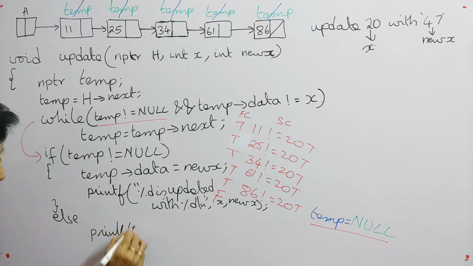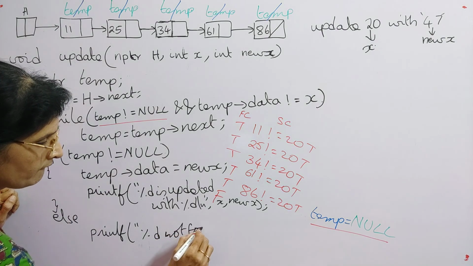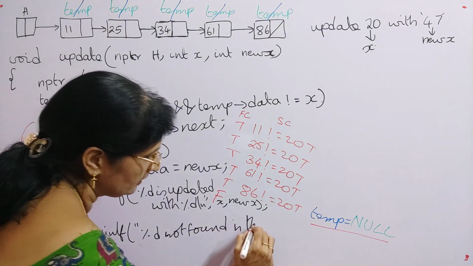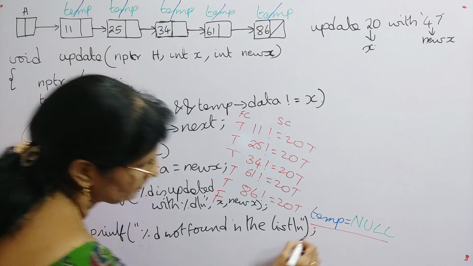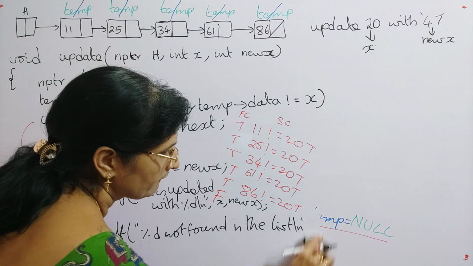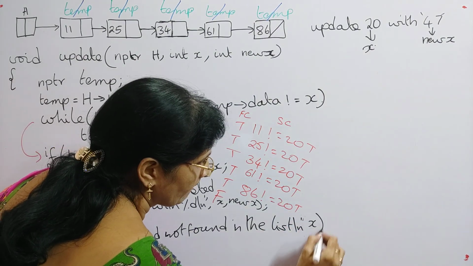Printf "%d not found in the list", that is x.